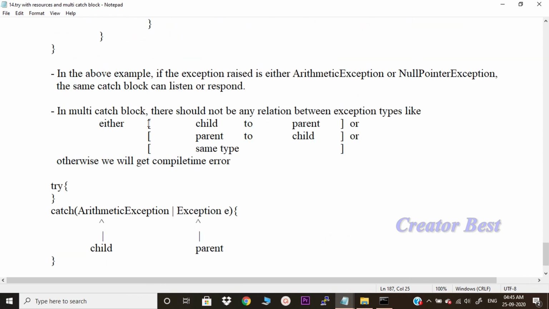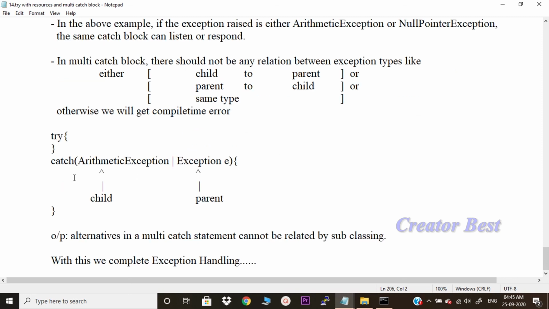There is an important note to remember. In multi catch block, there should not be any relation between exception types like child to parent, parent to child or same type. Consider this example. In this one, exception class is the parent class of arithmetic exception. Arithmetic exception is the child class of exception class. We have a parent child relationship. This will not work. This will give you an error: alternatives in multi catch statement cannot be related by subclassing.